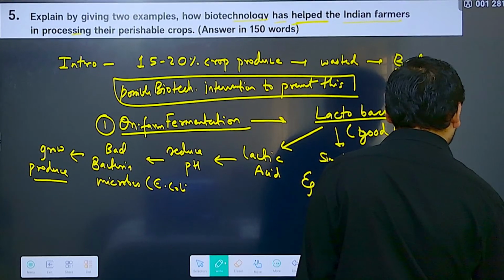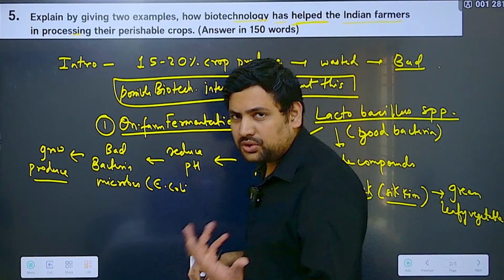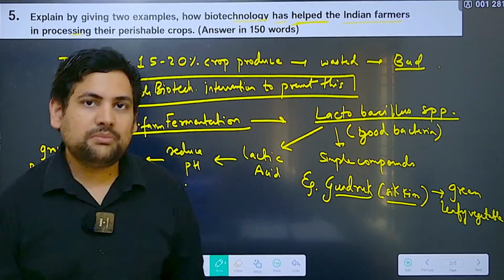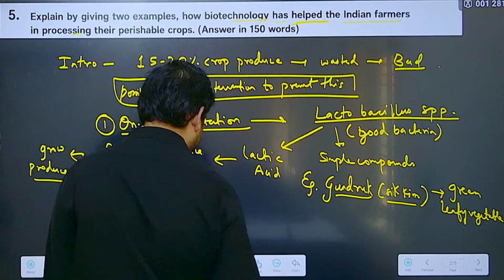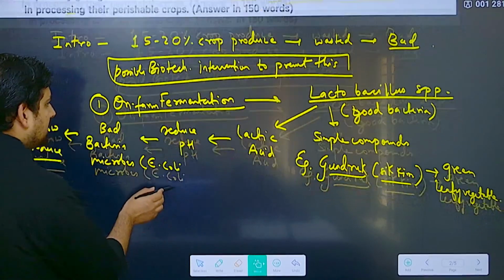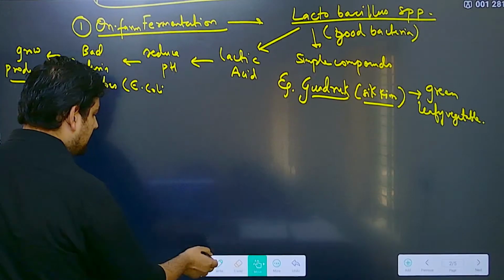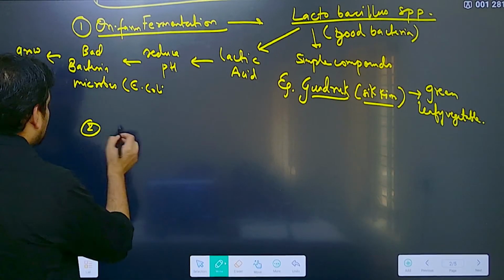Similarly, in Assam it is done for bamboo shoots. Okay, so all those can be examples of it. This is the first thing that we should be writing. Then, what is the next thing that you can mention here? This is the first example. Second example, this can be of